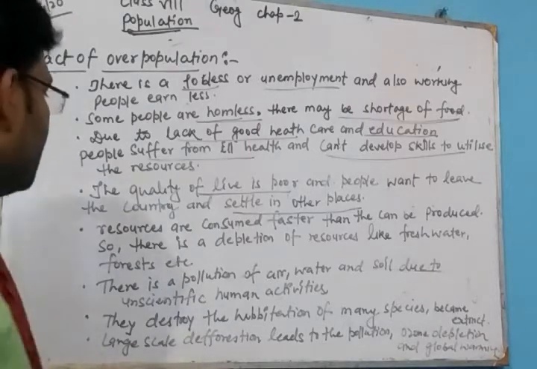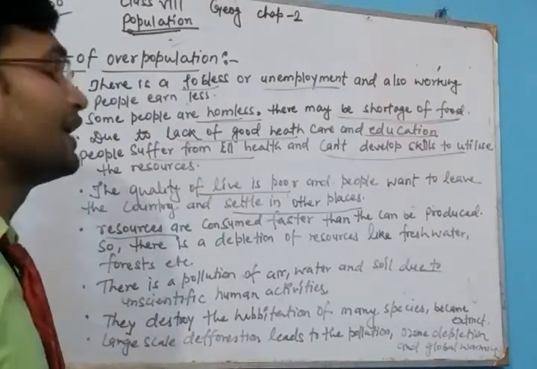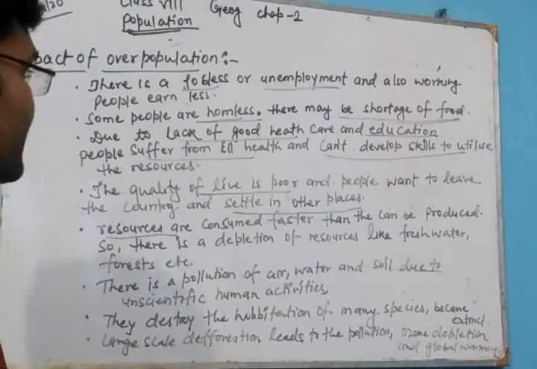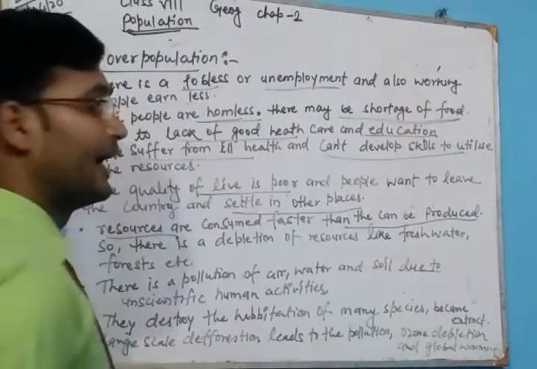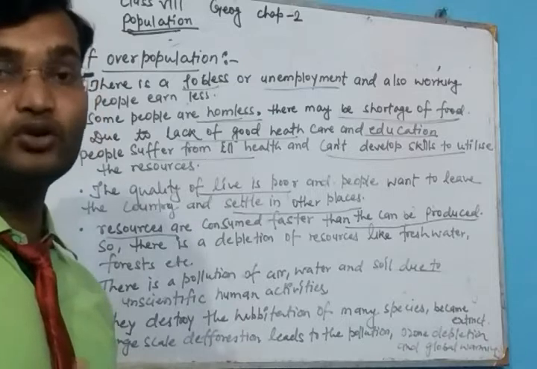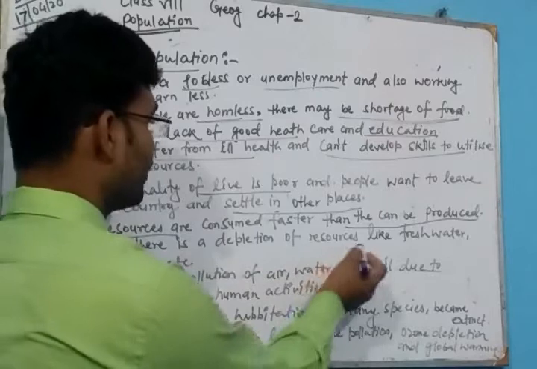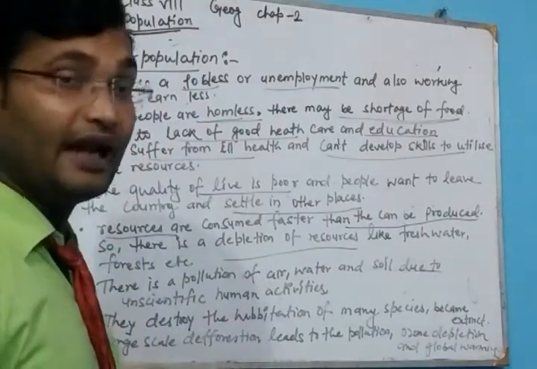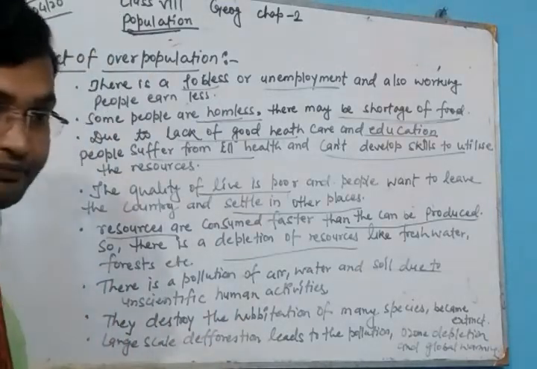Now, if there is overpopulation, the resources will be consumed faster, and they can't be produced as fast. Means the faster they are finished, the slower they can be produced. So there is a depletion of the resources. Resources will be depleted, they will end, like fresh water, forest, etc.